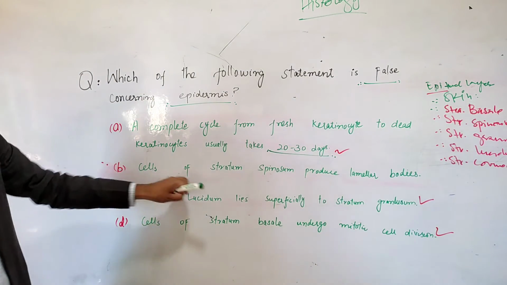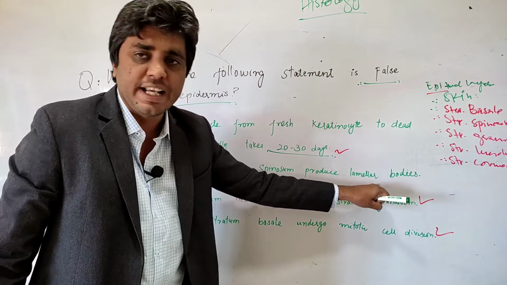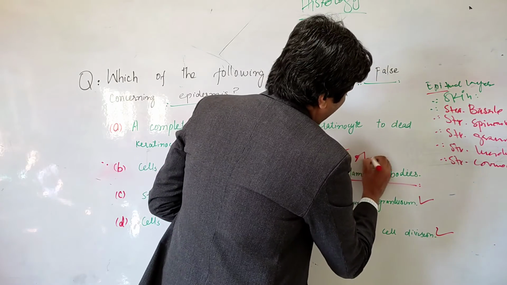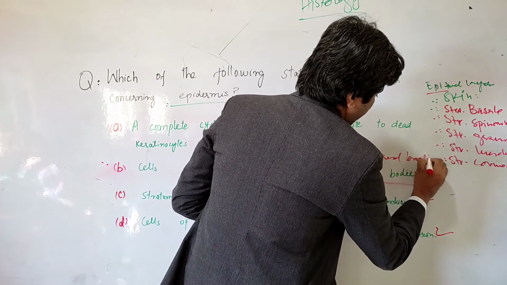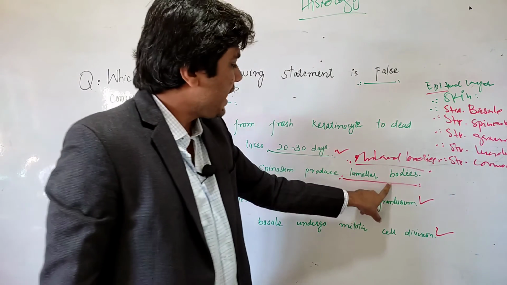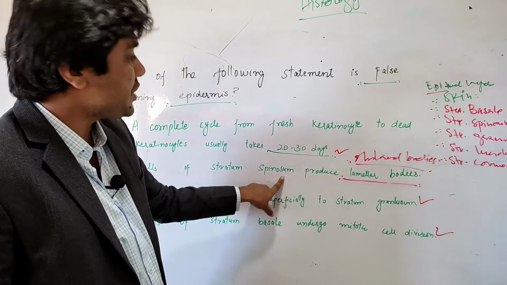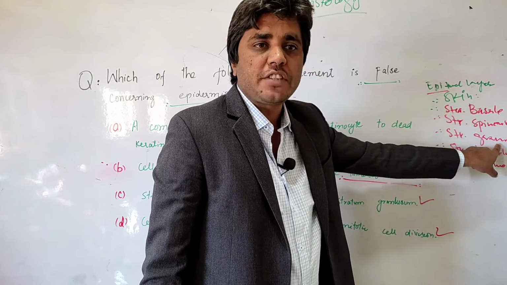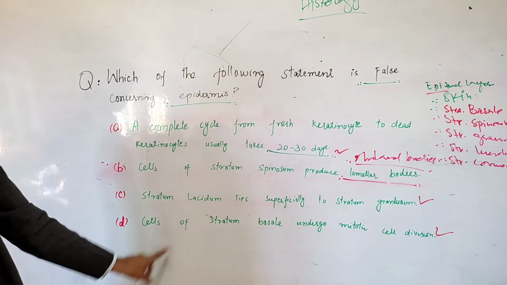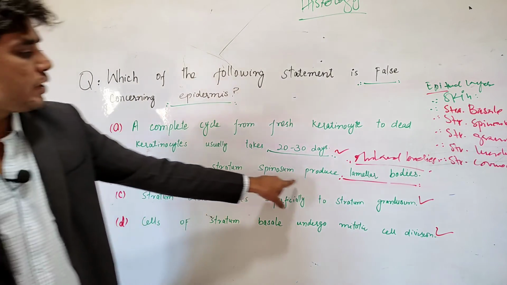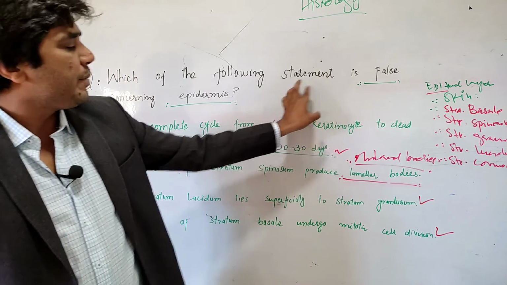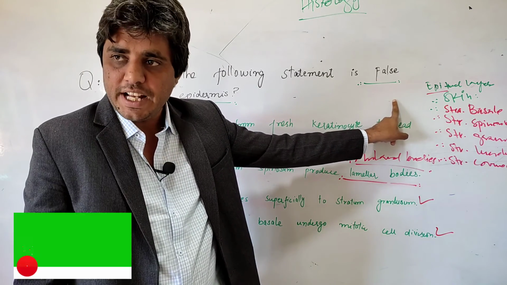Why is this statement false? Cells of stratum spinosum produce laminar bodies. Laminar bodies have another name, you know, Odland bodies. Actually, these laminar bodies or Odland bodies are produced by which layer? Granulosum. Not produced by stratum spinosum. So for this question, the right answer was B. Cells of stratum spinosum produce laminar bodies. This statement is false, and your examiner is also looking for the false statement. Okay? Thank you.